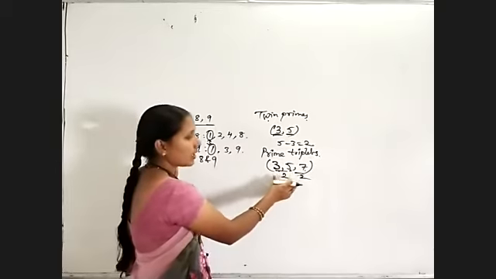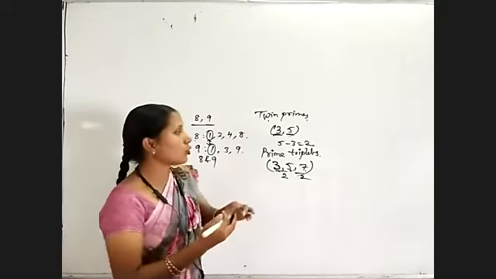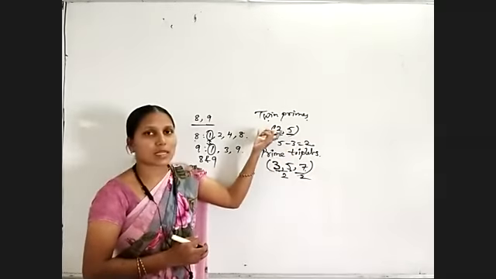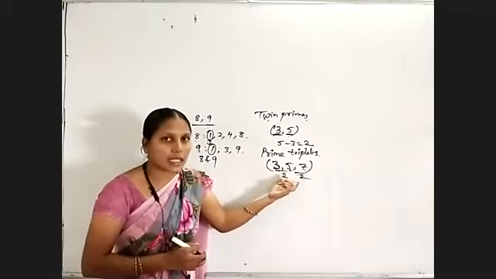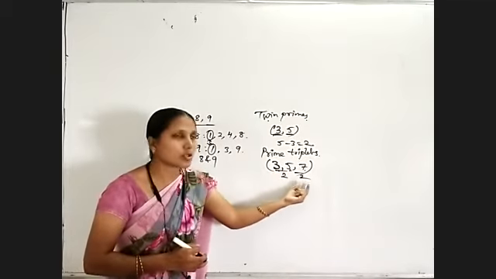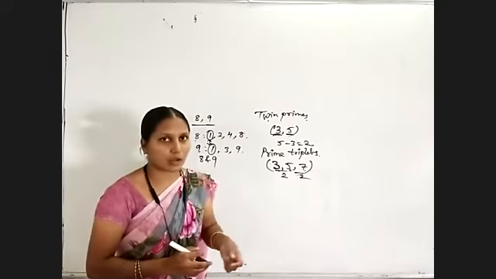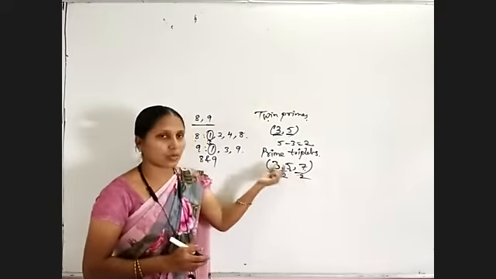So if the numbers are like this, then they are said to be prime triplets. When two prime numbers we are taking, their difference is equal to 2, such numbers are said to be twin prime numbers. And when we are taking 3 prime numbers and between consecutive prime numbers difference is 2, such prime numbers are said to be prime triplets. Okay, 3 prime numbers differ by 2, 2, 2 like that.